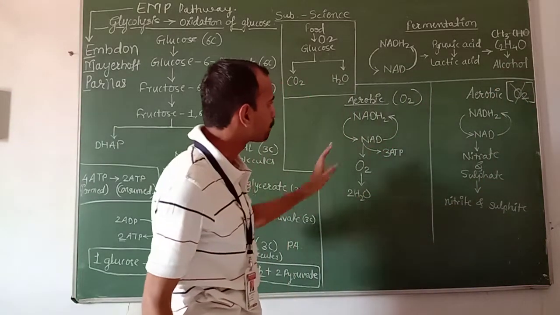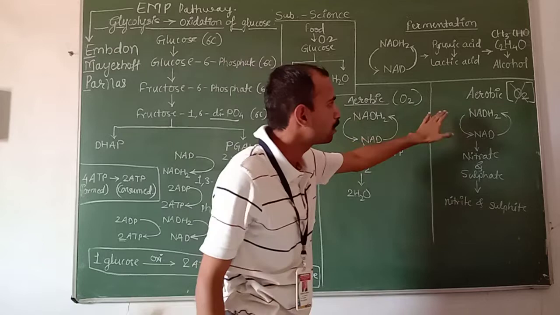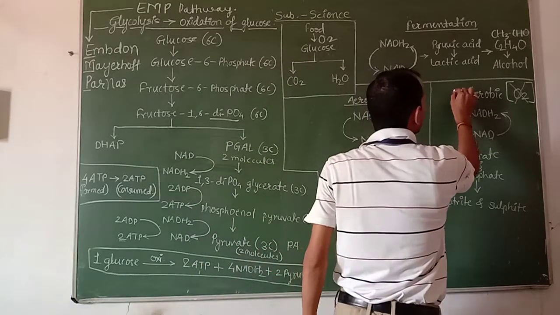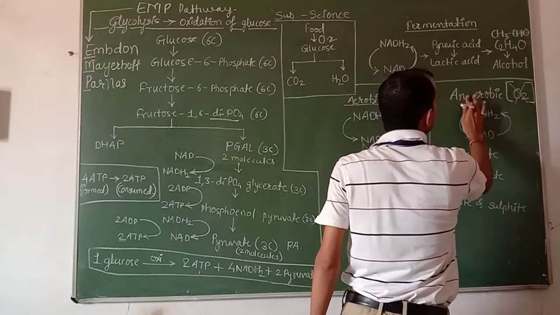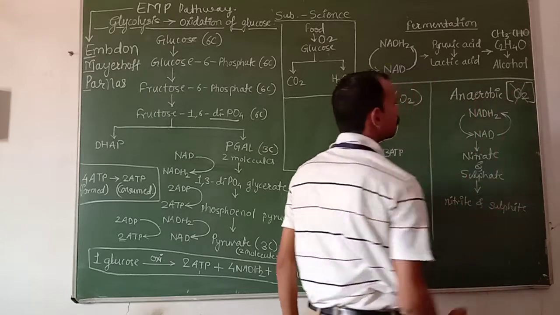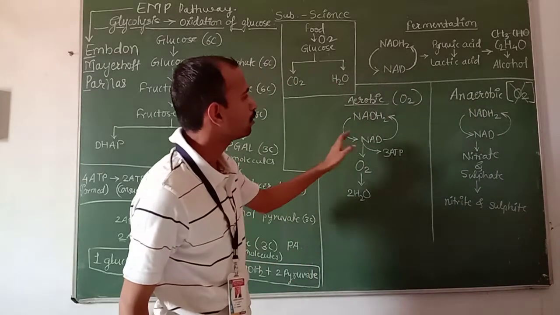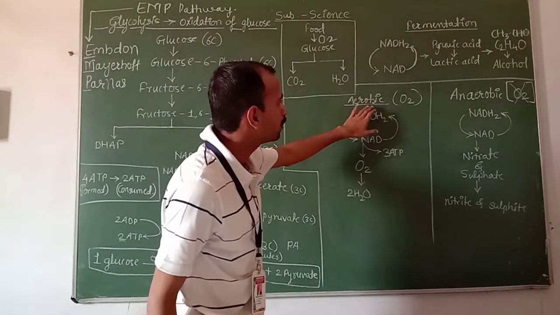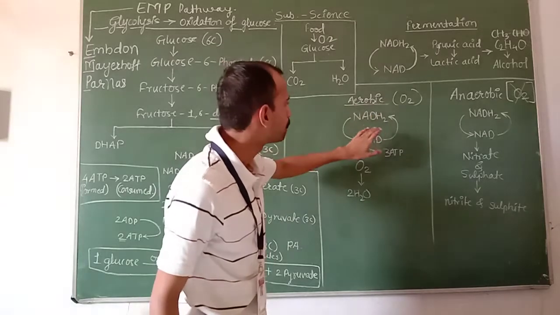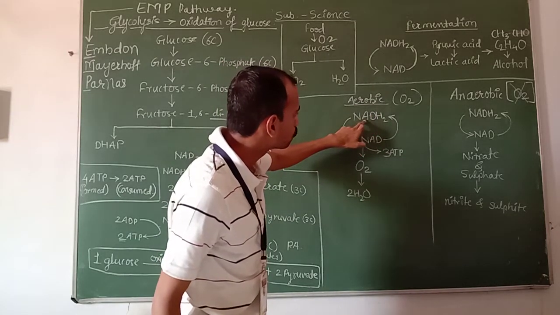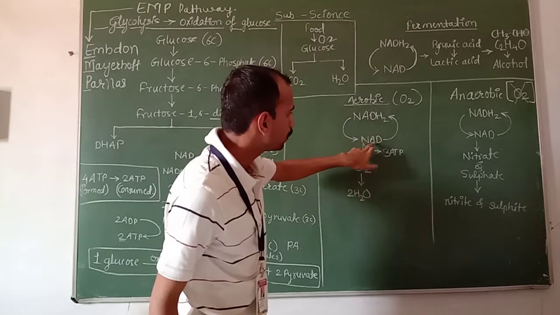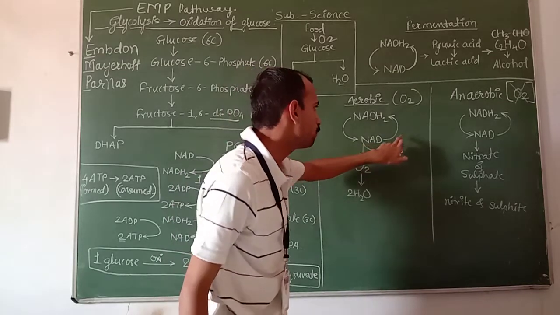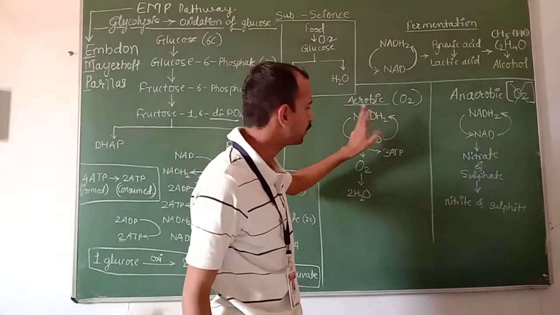You can see here aerobic respiration and anaerobic respiration. In aerobic respiration, what happened? That NADH2 gets oxidized to NAD and NAD further gets reduced to NADH2.